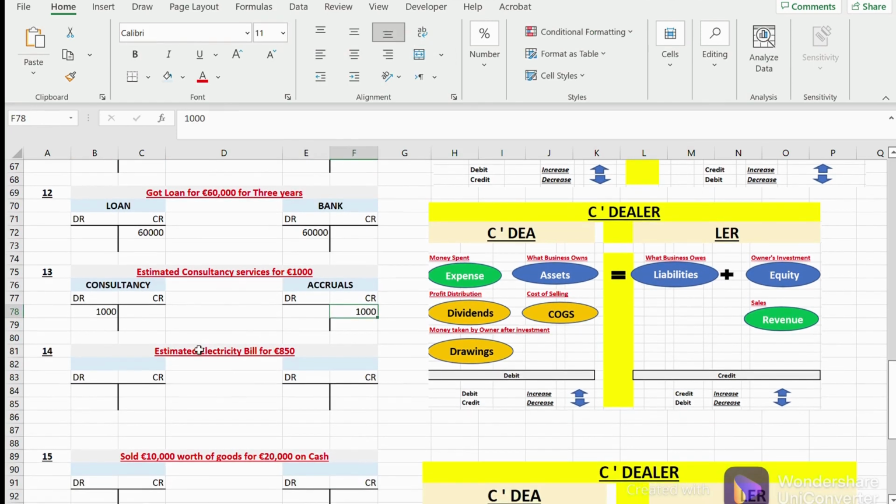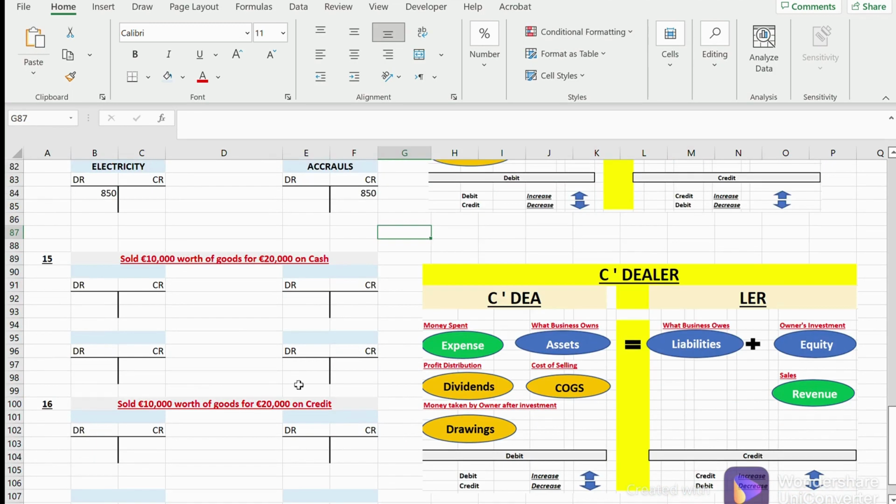Now again, the second one is an estimated electricity bill for 850. We have another estimate here: we have incurred electricity of 850 euros. We haven't got the bill or invoice yet, so we will not put it into accounts payable. So this is electricity expense. It's an expense that increased, so we're going to debit it by 850 euros here, and the other side is again an accrual. If we had an invoice, guys, we would put it into accounts payable. Since we do not have an invoice, we're only estimating it. At the end of the day, it is our liability, and when liability increases, it is a credit.